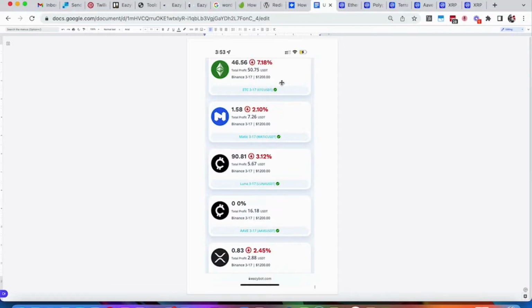The benefit is we've got 5 different tokens here that we're trading, so we get to balance and even out the total performance of the portfolio. And the thing that we just need to remember and understand and appreciate is that we need time for the market to go through its cycles. Hope this helps you guys.